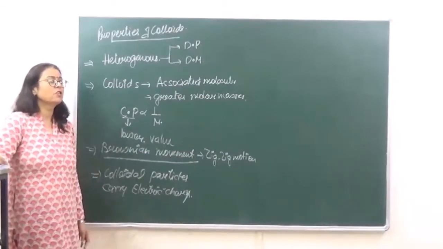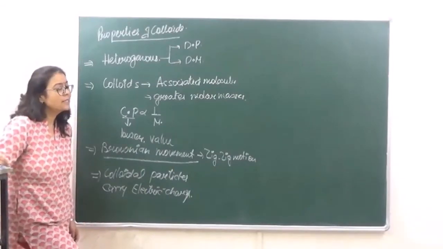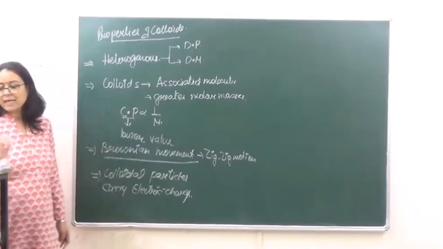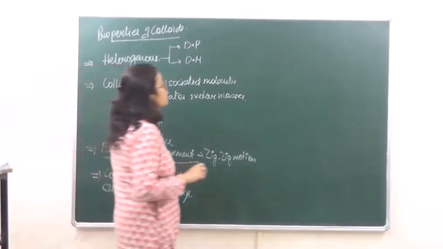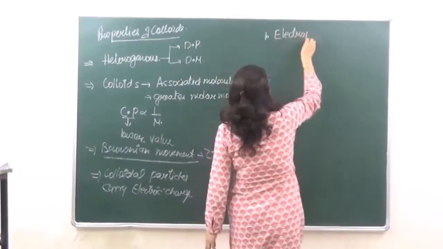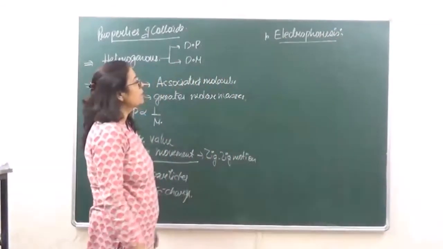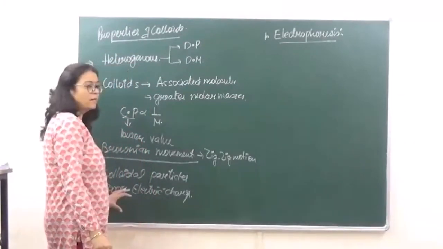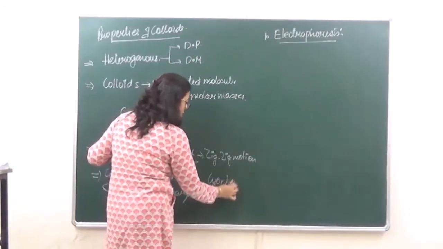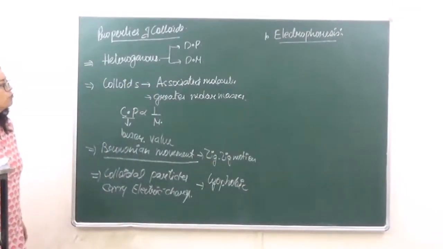Otherwise, if the dispersion medium has the same charge as that of the colloidal particles, repulsion is going to take place, which is going to make the colloid unstable. Okay, so they have electric charges, and these electric charges can be proven by two processes. The first one is known as electrophoresis, right? Now in electrophoresis, when we are talking of colloidal particles having electric charge, we are mostly talking about lyophobic colloids, not lyophilic.